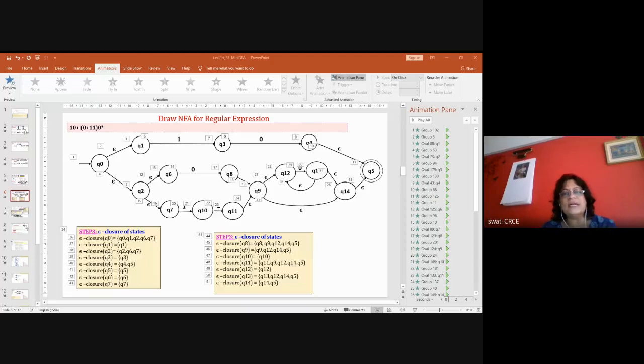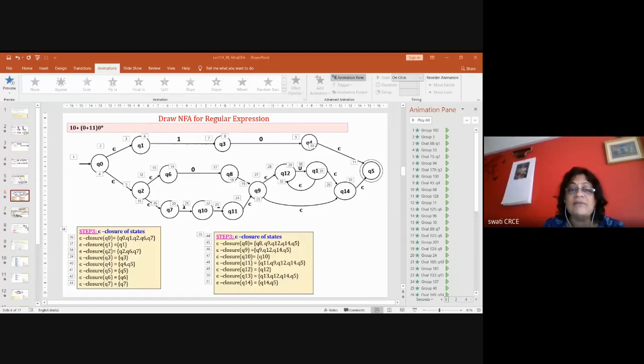Those who have studied regular expressions can understand that for 0 raised to m, 1 raised to n, where both numbers are different, any number of zeros are there and any number of ones are there. Here I'm not saying that the number of zeros is equal to the number of ones. I'm just saying any number of zeros followed by any number of ones, and this will be the diagram for that. Both the states are final states.